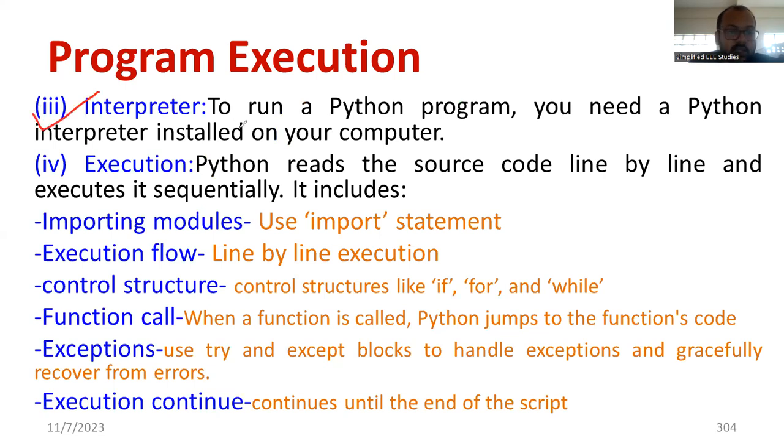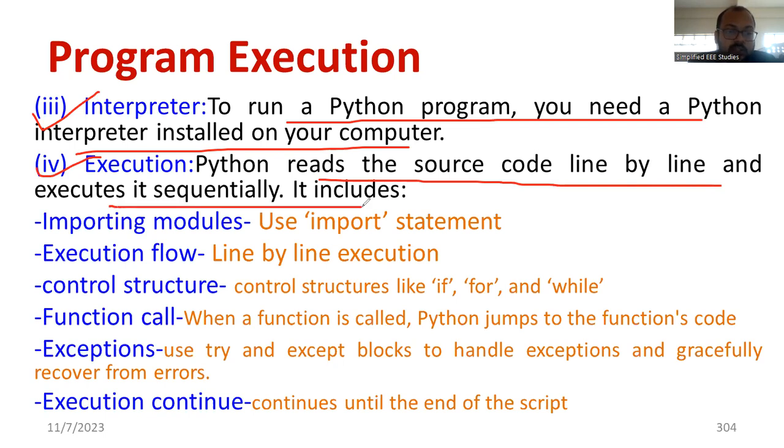Then we'll talk about the interpreter. To run a Python program, you require an interpreter which is installed on your computer. If I go for an online platform, there is no need for installation. If you want to use Visual Studio Code or Jupyter Notebook, you need to install it. Regarding the execution, Python reads the source code line by line and executes it sequentially. For example, it includes importing modules. You might have heard that so many modules are available, like import random or import math for mathematical functions. Import is a keyword with which you can import library functions.